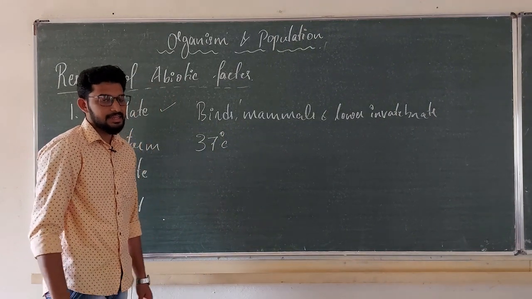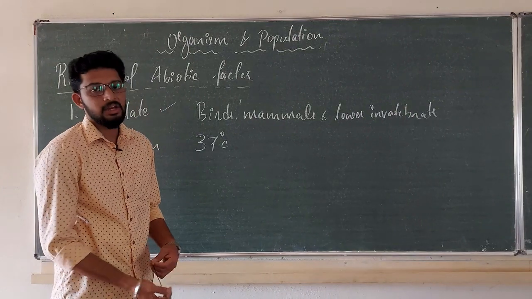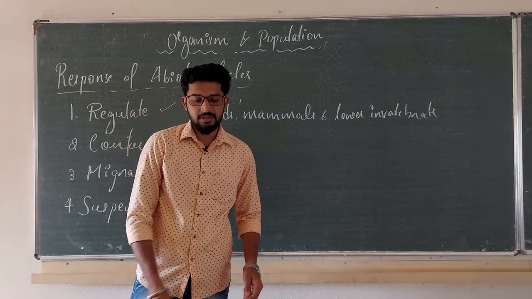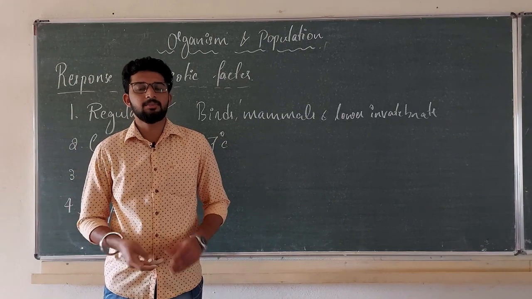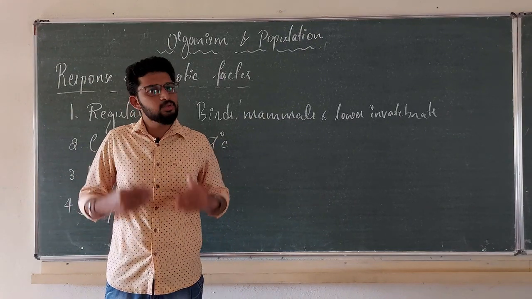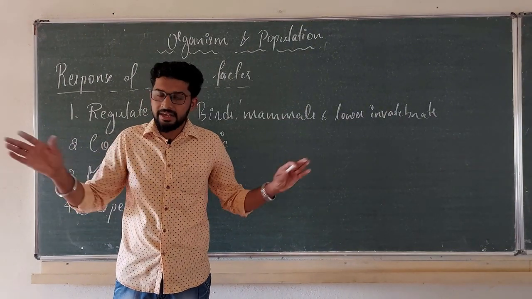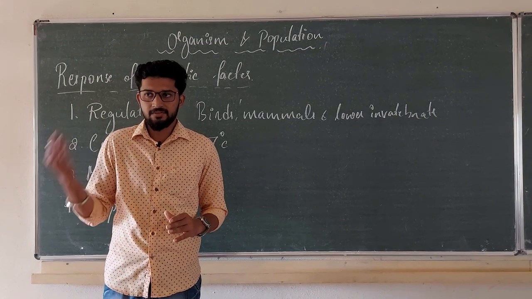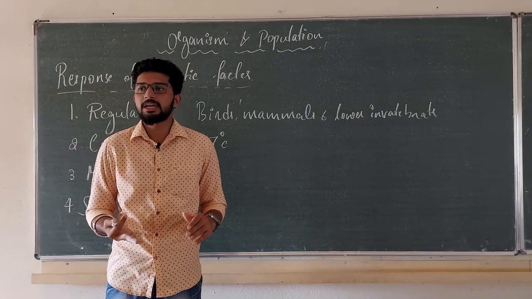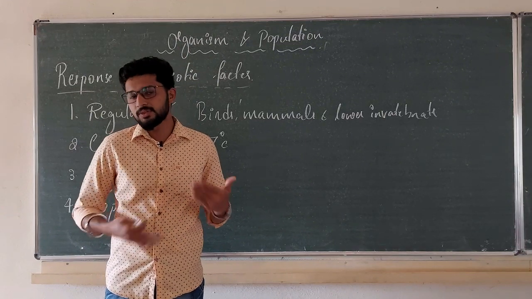37 degree Celsius. Okay. In our case, when the external temperature is increasing, inside we have to maintain 37 degree temperature. If the external temperature exceeds 37 degree, we start to sweat profusely.